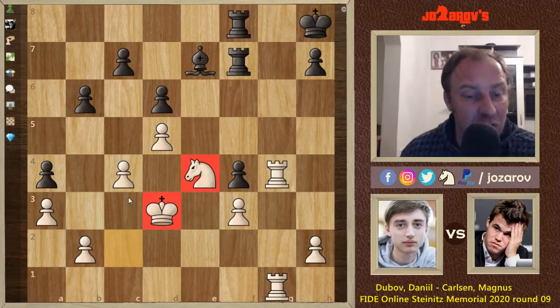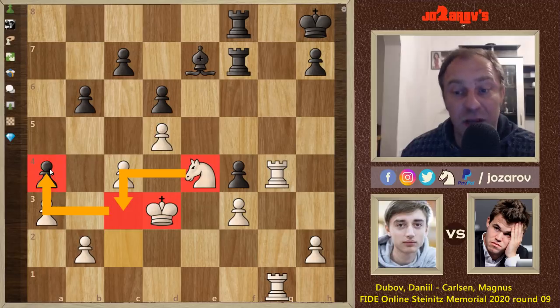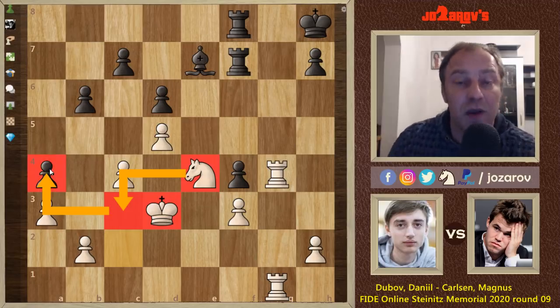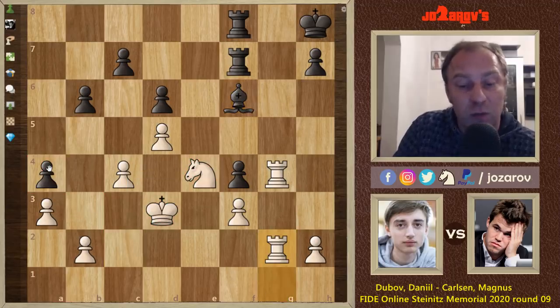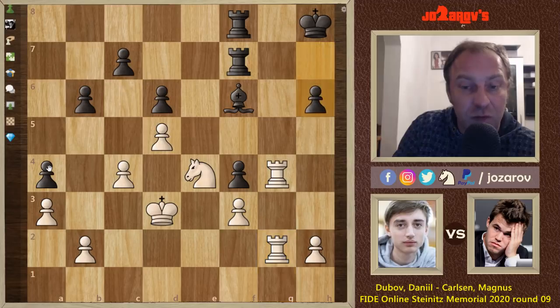And still, you have always the possibility to play something like knight to c3 and attack also this a4 weakness. So this could be also an endgame strategy here by white, taking simply the pawn and go into a favorable endgame. So bishop to f6, we have rook to g2, protecting the pawn, of course.